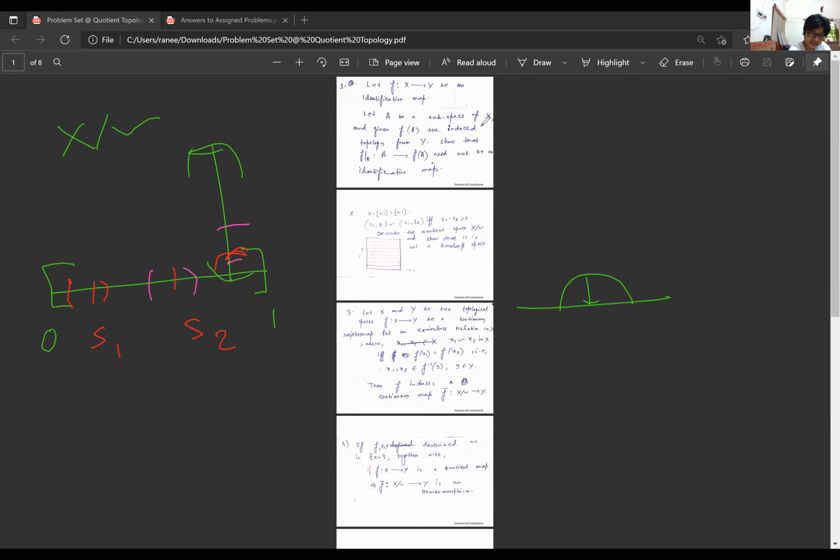Then I will at least have this, which is common to the two neighborhoods, so I can't distinguish them. Hence the space is not Hausdorff.